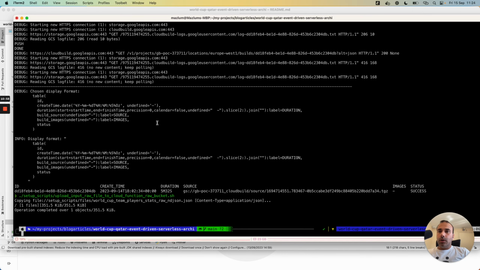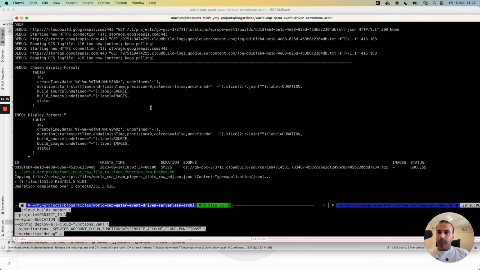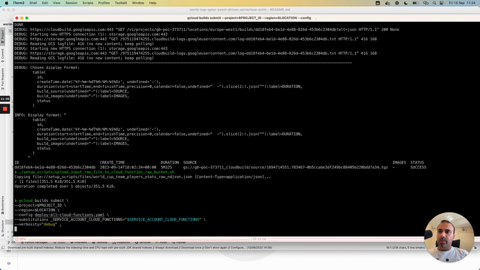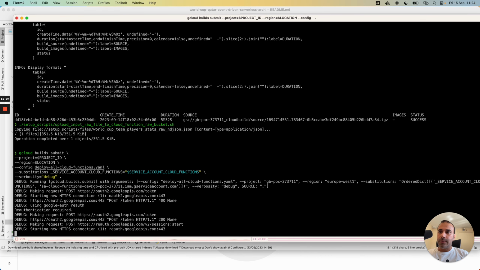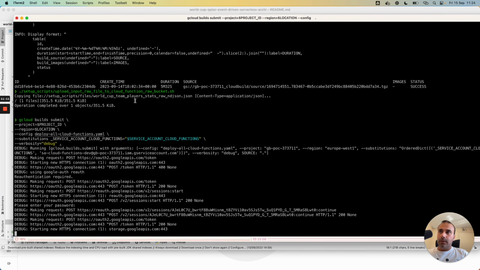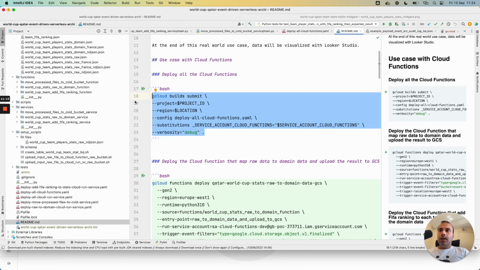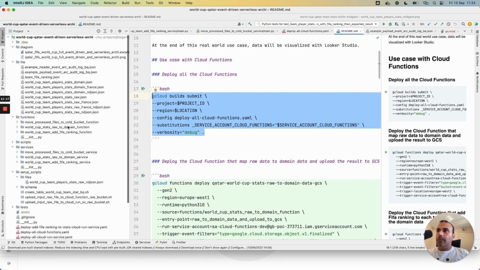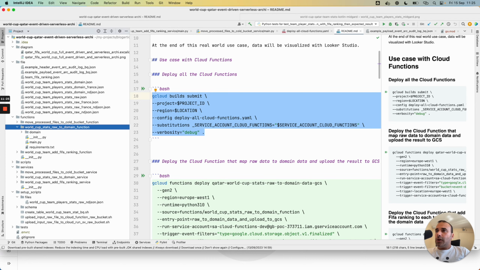I go to the shell session and I will launch the deployment of my cloud functions. I authenticate from my shell. It will take a few minutes to finish. I go to my folder containing my cloud functions. The first cloud function is written with Python.